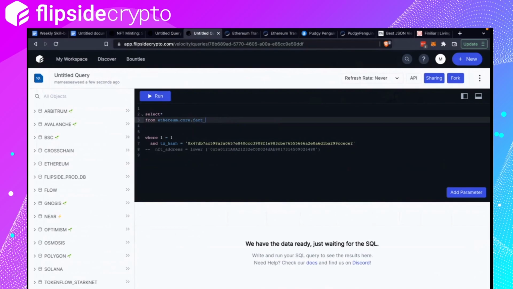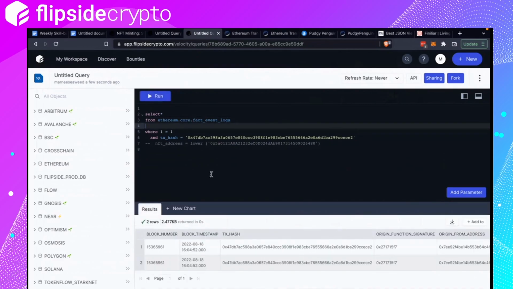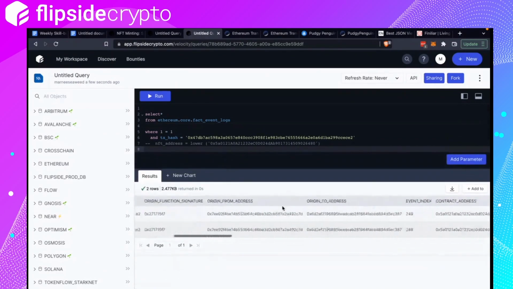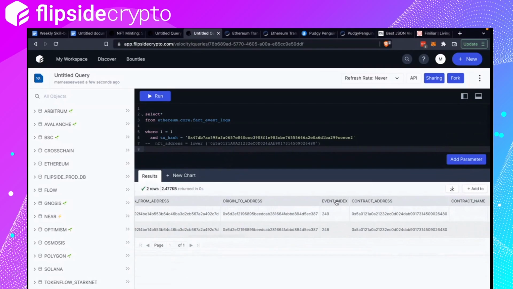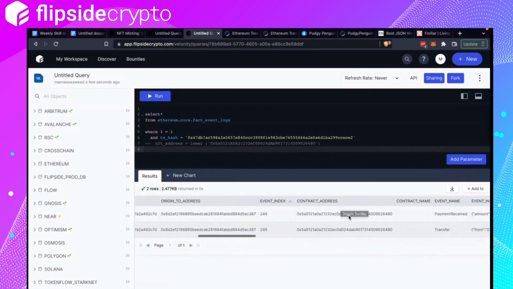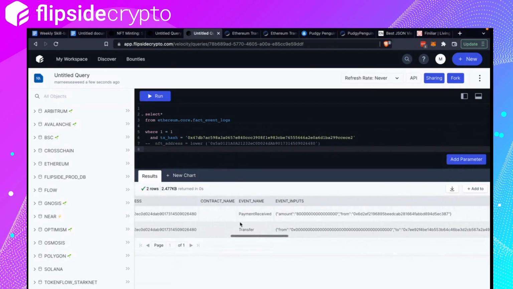Okay, nice. So we've got two rows of results. Again, I like to sort this event index column by ascending, so we know which rows happen first.